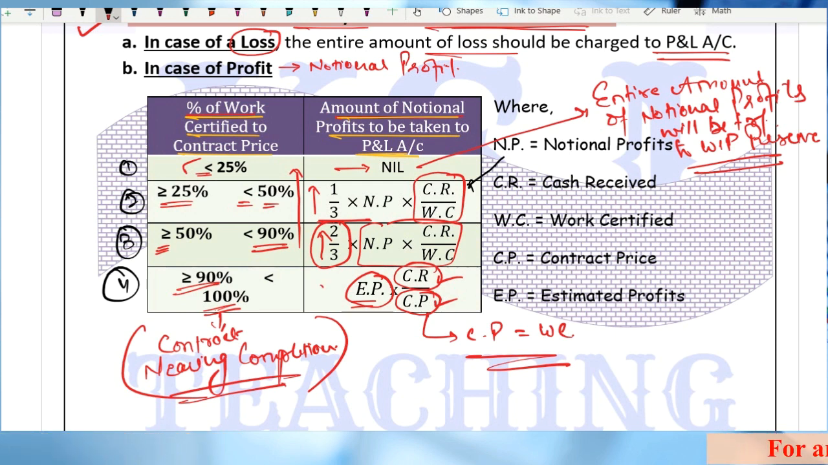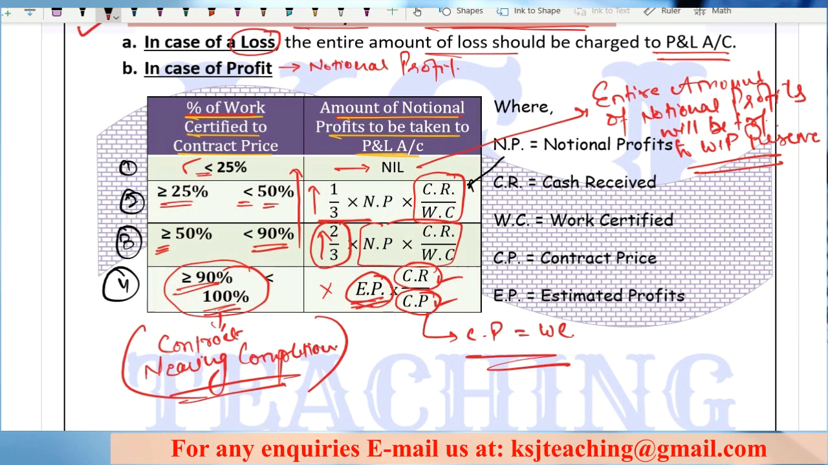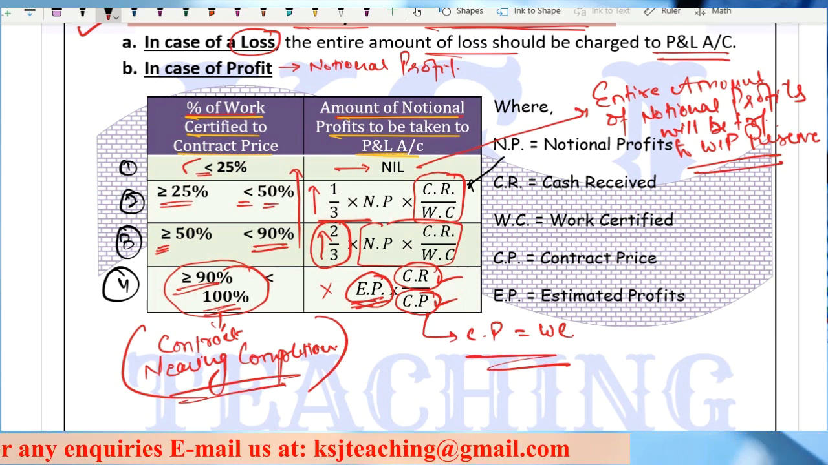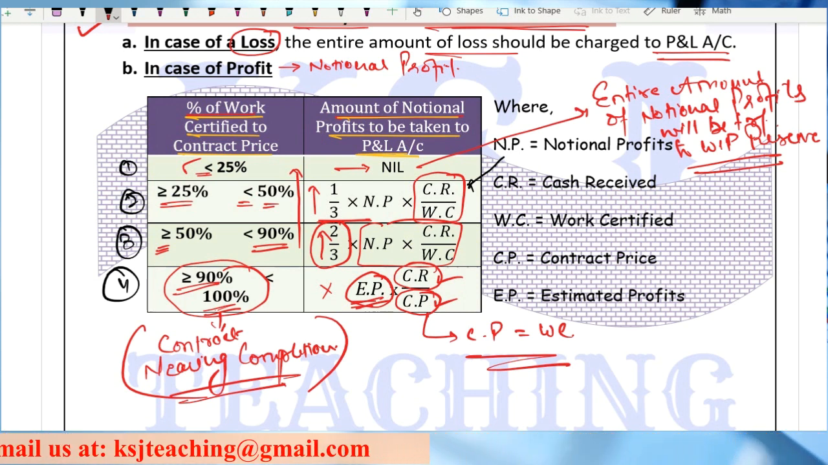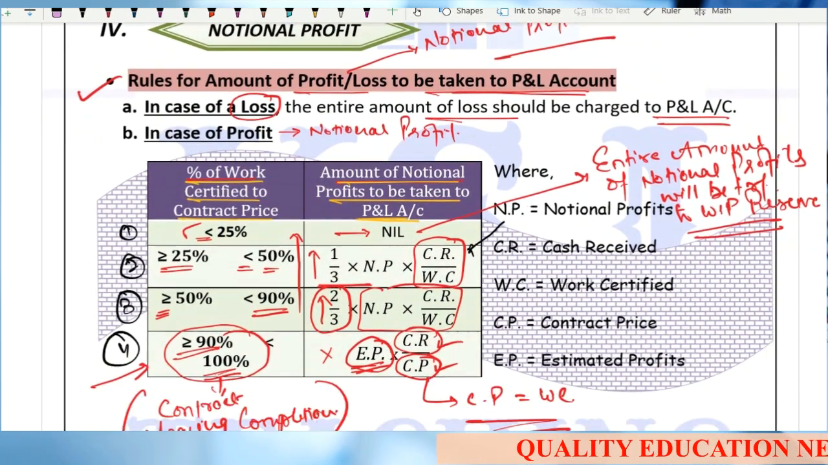So here no percentage would be applied; we directly take estimated profits whenever it is the case of contracts which are nearing completion, which are equal to or more than 90% complete but less than 100% complete. So this is the case. Getting the point? So these are the rules for the transfer of notional profit to profit and loss account.